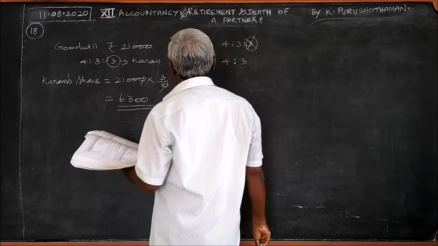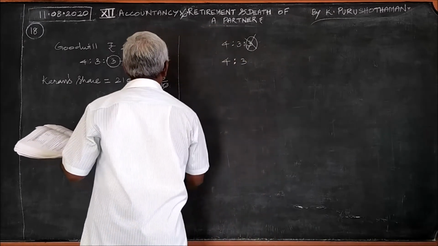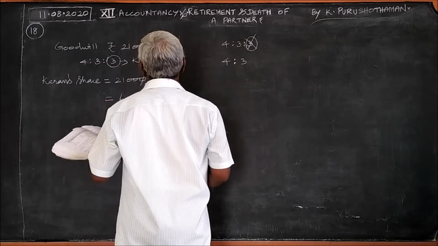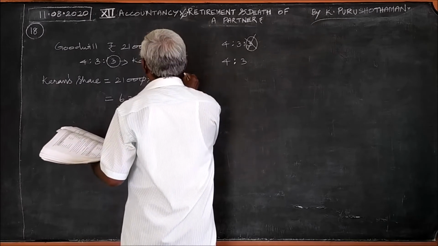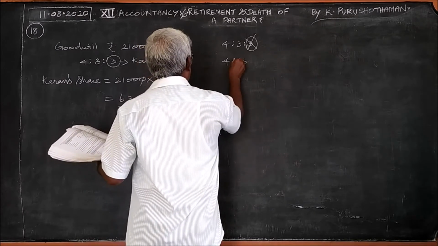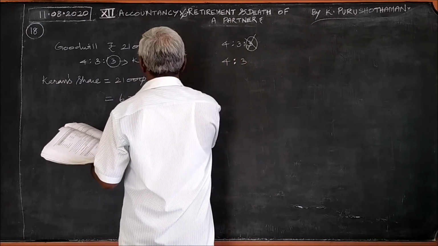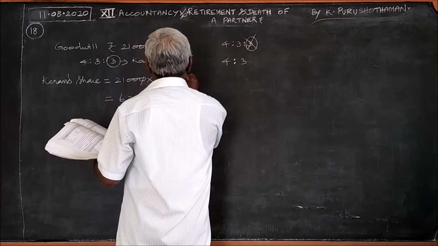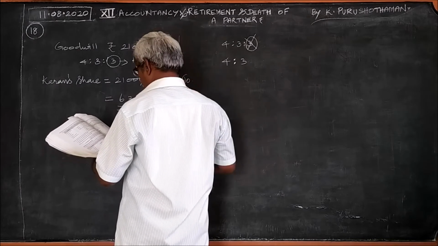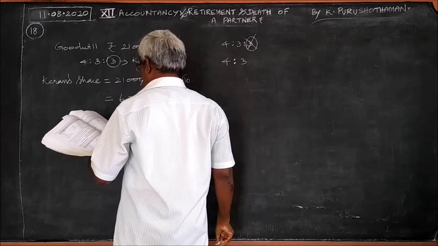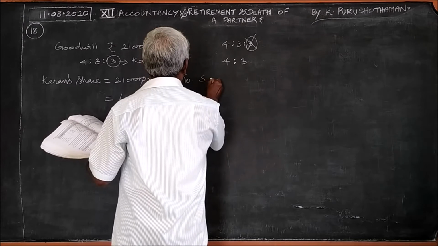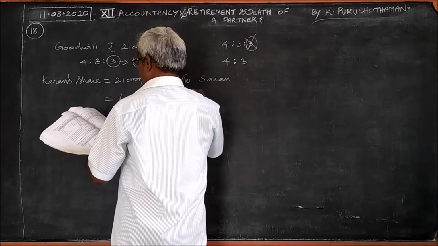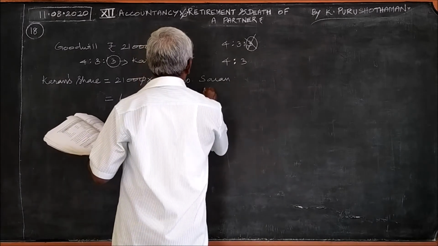According to this ratio only, this 6,300 must be divided. So, what it should be? 4:3. This amount should be divided in the ratio. So, to Saran, to the next partner, Arun.